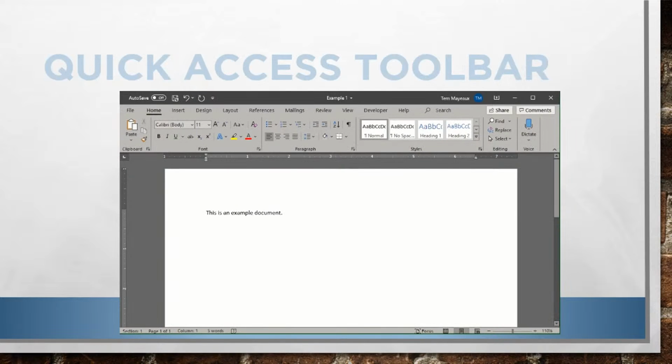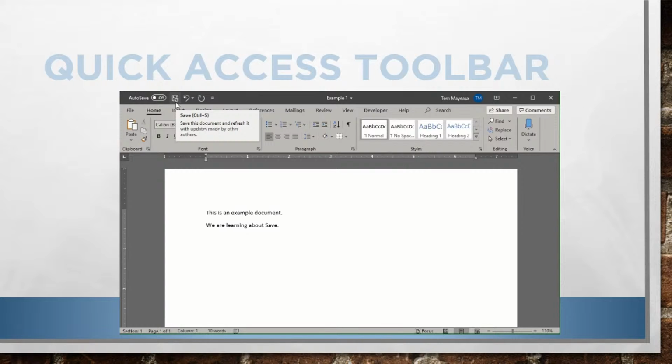I'd like to add one more sentence to my document and then save it again. So let's add our sentence here. We are learning about save. That's good. Now I could go back to File and Save to save this new sentence to my document, or there's a faster way by going to the Quick Access toolbar, which is above the ribbon on the left-hand side. And the first button kind of depends on how your computer is set up. So mine has autosave because I'm connected to OneDrive, but to the right of that is a floppy disk.